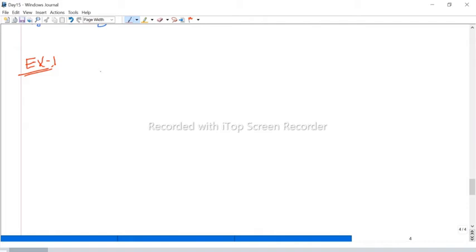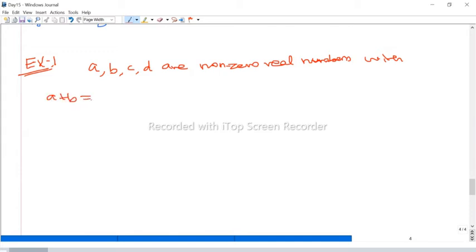Suppose A, B, C, D are non-zero real numbers, all non-zero real numbers, with the condition that A plus B should be equal to C plus D. These four numbers satisfy this condition.